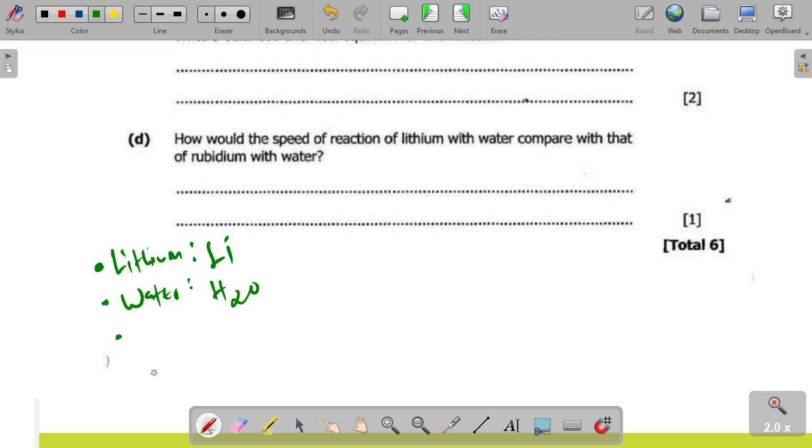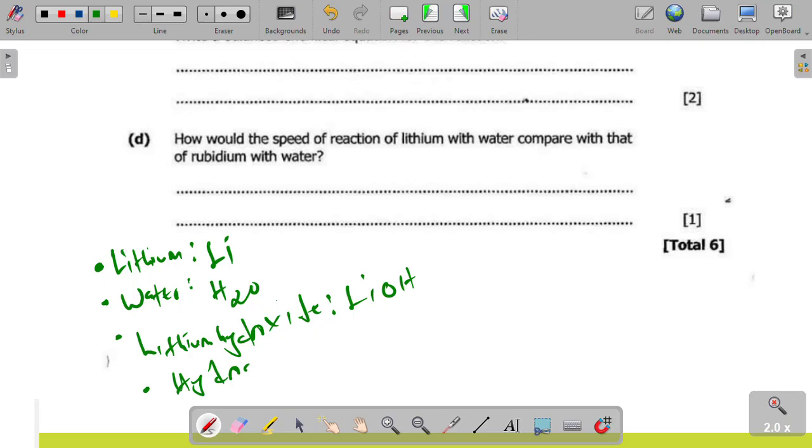And then we have lithium hydroxide, which is formed. When lithium and water react, they form lithium hydroxide and they produce a gas. Lithium hydroxide is written LiOH. Then hydrogen gas, written as H2.